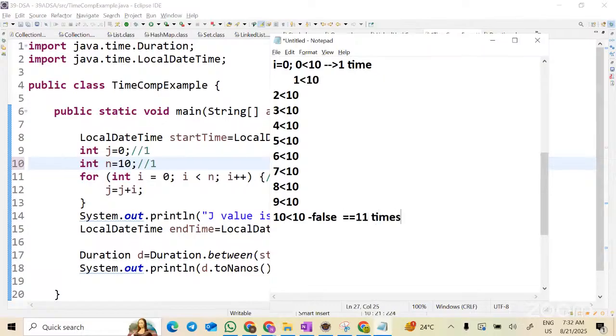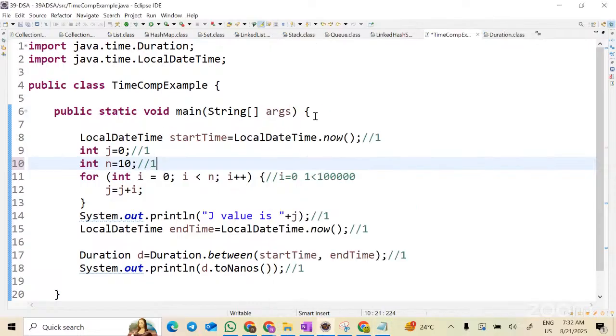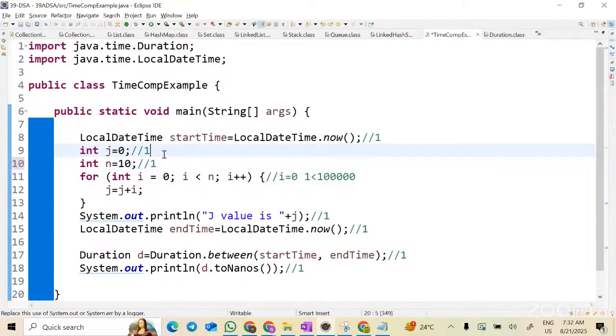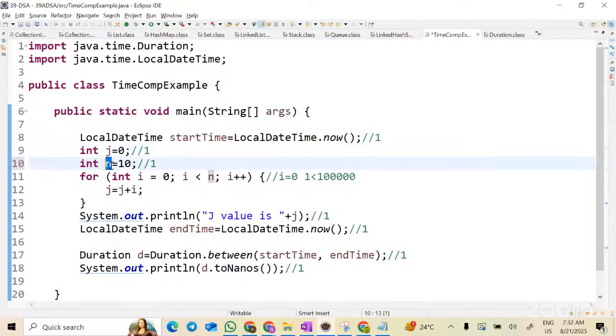Now, how do I write 11? Generally, like in mathematics, can I write 11 as 10 plus 1? Yes. Now, which variable is holding 10 in this entire code? Your n, your input n.